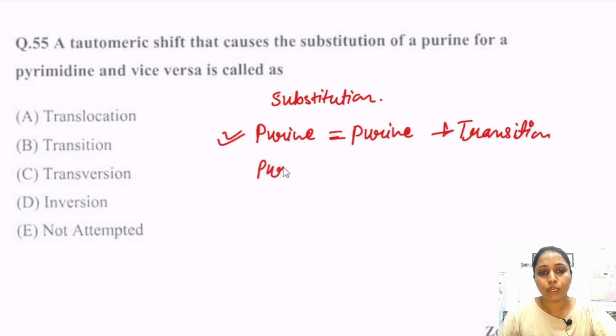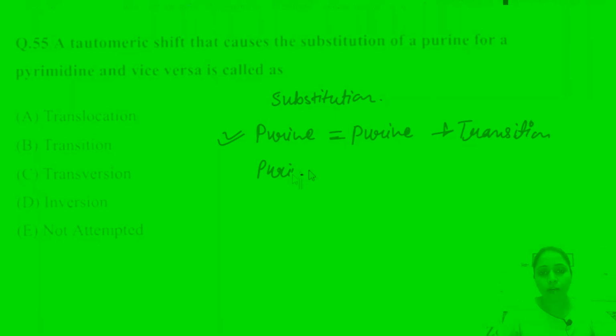But if a purine is substituted with a pyrimidine, then it is called a transversion type of mutation. So this is transversion. This is the example of transversion. Transition is simply one form replaced with another of the same kind, like A is replaced with G. So this is the transition mutation.